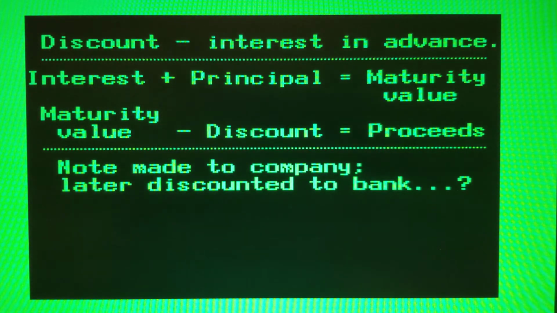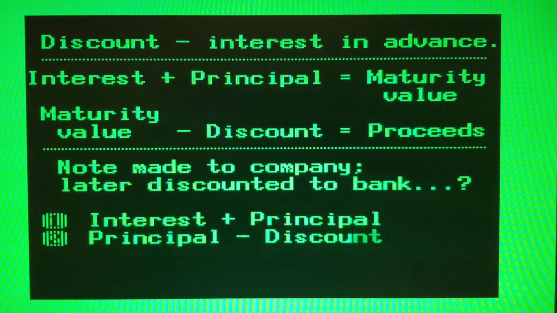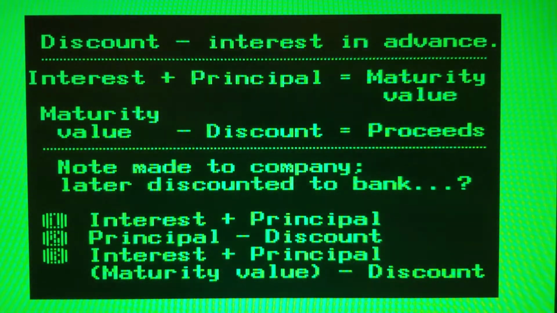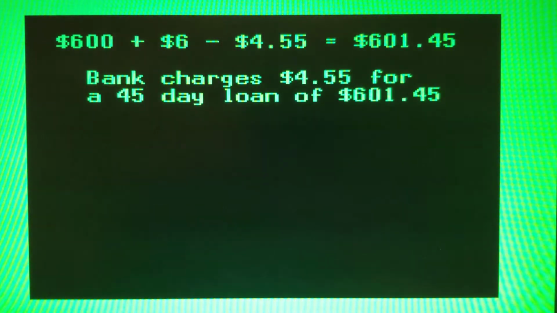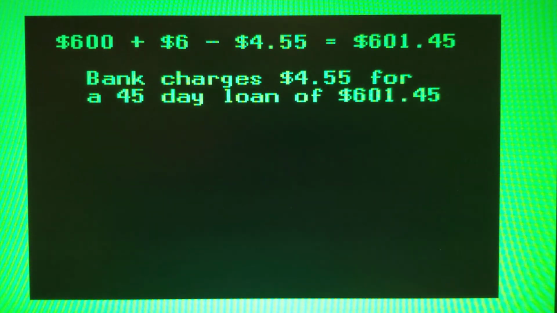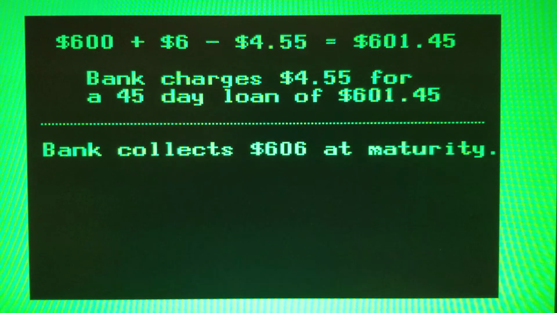When a note is made to a company which is later discounted to a bank, what happens? The note that was discounted by the company will yield proceeds of $601.45 calculated as shown here. So, in effect, the bank is charging the company $4.55 for a 45-day loan of $601.45. The bank will collect $606 at maturity.